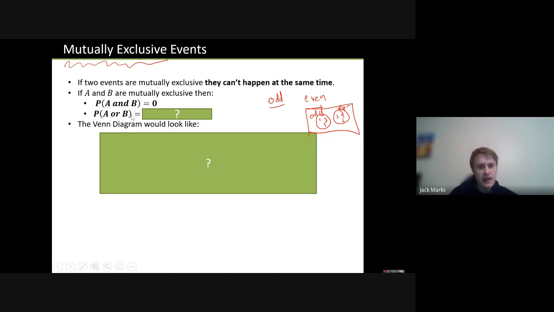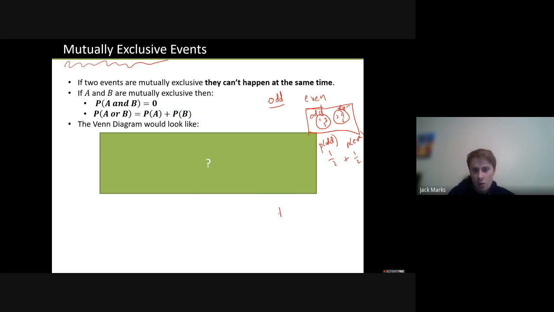What's the probability of A or B? So, what's the probability of rolling an odd or an even? Well, it's 1, isn't it? Why is it 1? Because what you're doing is you're taking the probability that it's odd, that's a half, and you're taking the probability that it's even, that's a half, and then you're adding them together. So if you want to look at A or B when they're mutually exclusive, it's as simple as just adding them together.